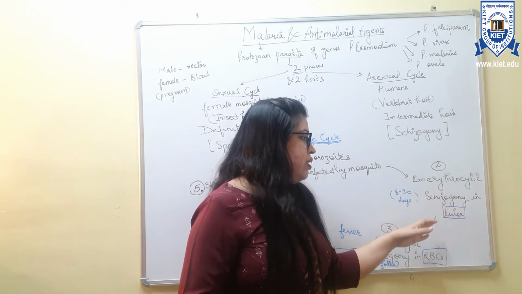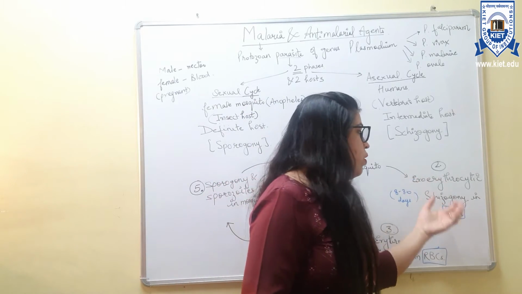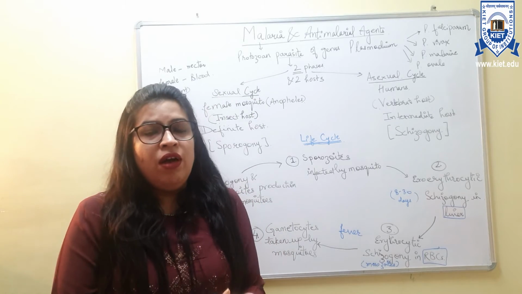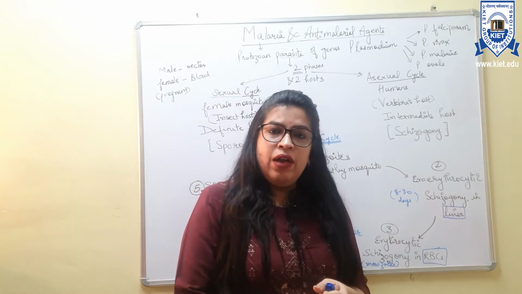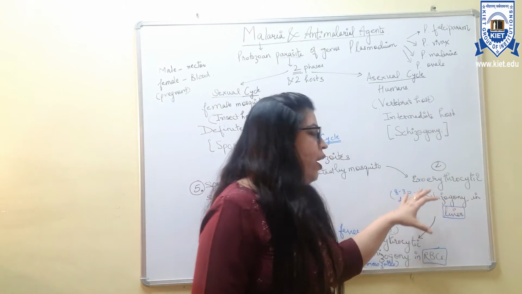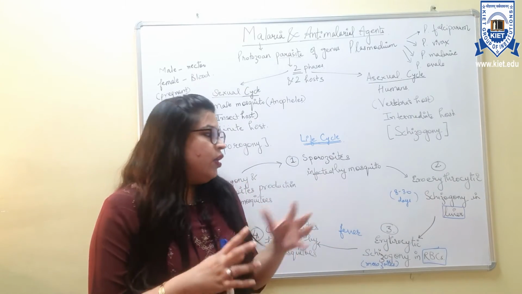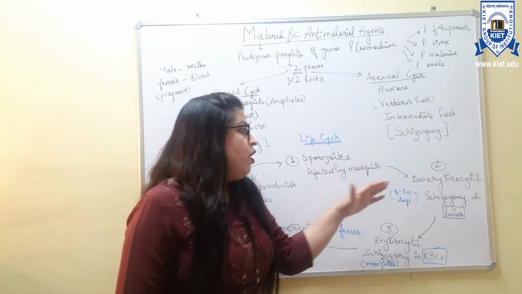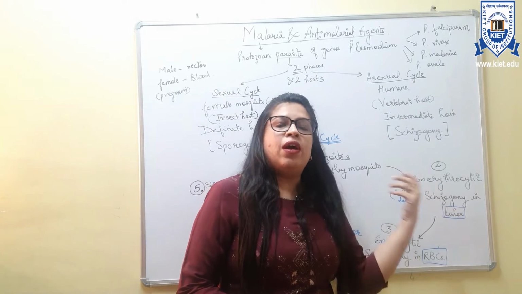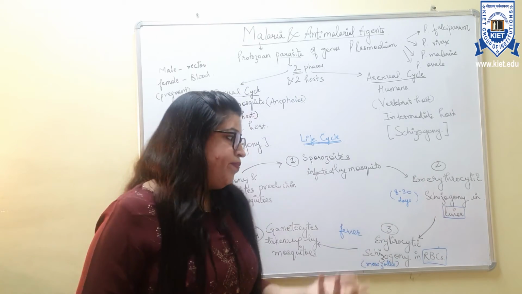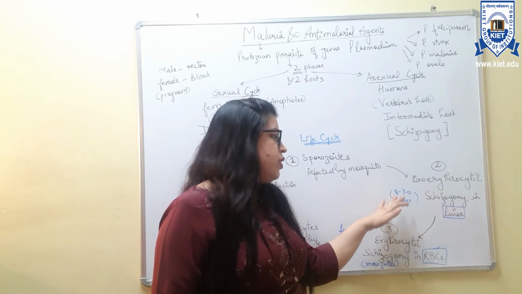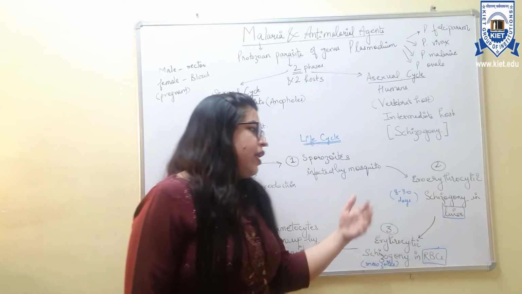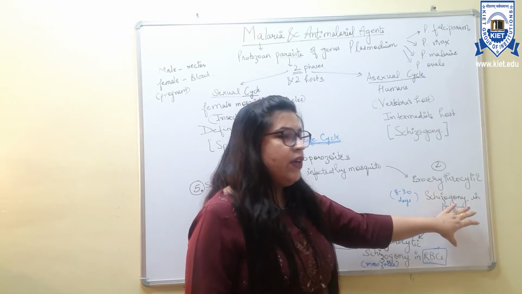Now the exoerythrocytic cycle begins. The exoerythrocytic schizogony occurs inside the liver. First it goes inside the liver, and there it takes around 8 to 30 days for the merozoites to develop, and only after that does the fever come in the human body. Individually it varies from 8 to 30 days.